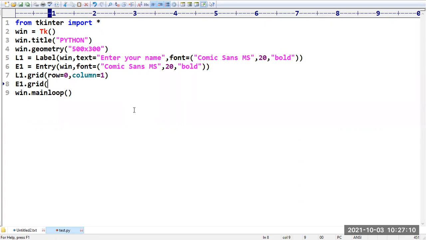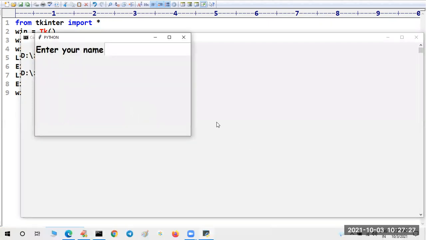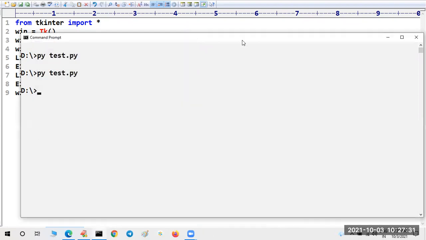Even dot grid of row is equal to 0, column is equal to 1. Let us see how it is going to work. So enter your name, we are getting, and here you can type something, right? Okay, one minute, sir, please wait.